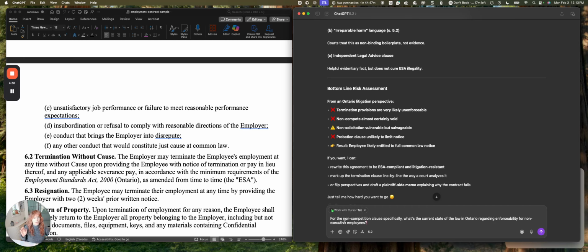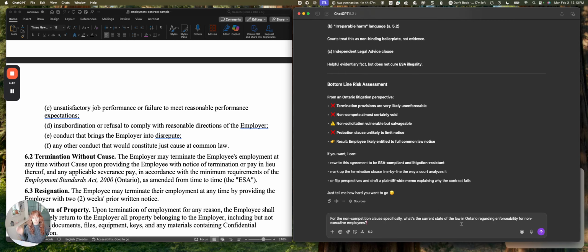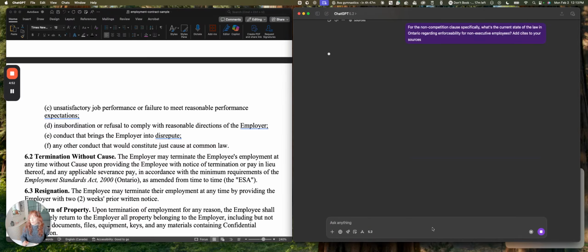So what you might say is, okay, for the non-compete clause specifically, what's the current state of the law in Ontario regarding enforceability for non-executive employees? I might say add cites to your sources, just so that we can follow them through ourselves, look at websites, and figure out and inquire further. So it's thinking longer for a better answer. This is normal. Sometimes that's good. It's doing a little bit more analysis, which will give you better output.